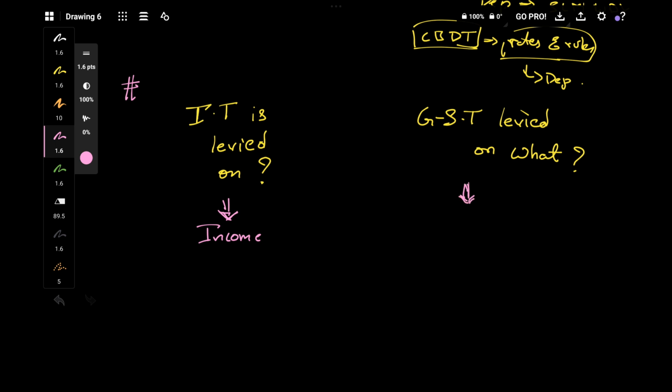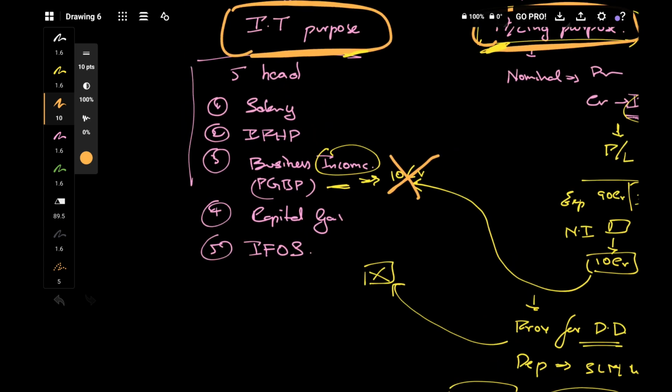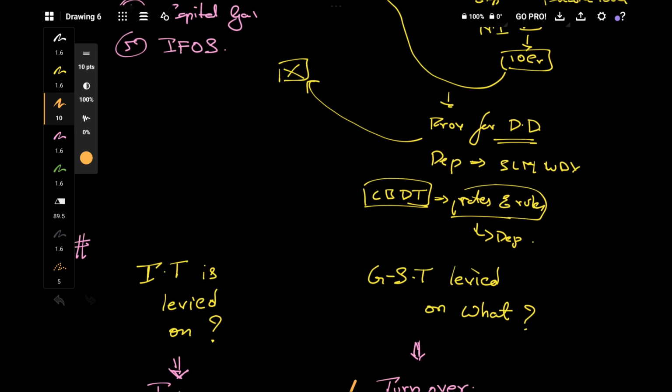Sale, purchase, will you use all these words? It is not on profit. It is not on income. GST is levied on turnover. Basically, all indirect taxes are levied on turnover. This is very important. Many people are not able to answer this in interviews. So please guys, do remember that and remember these concepts.